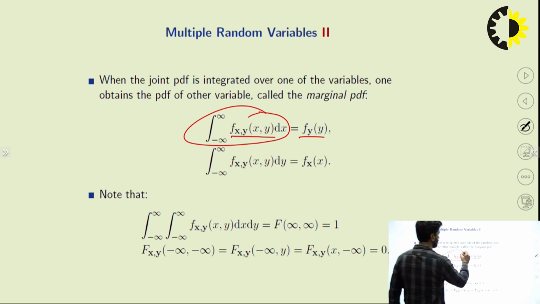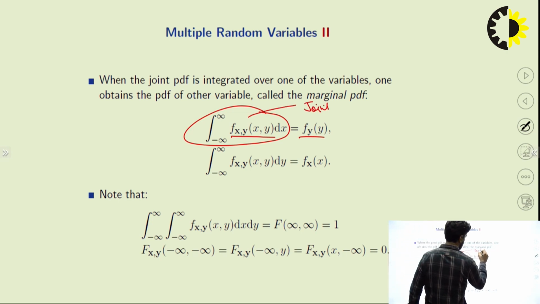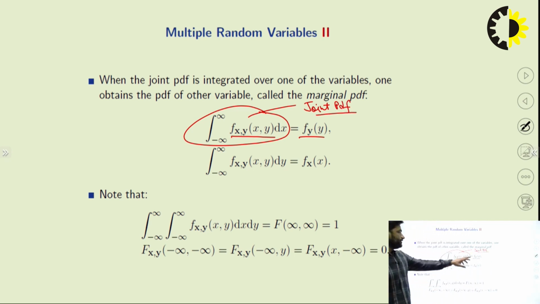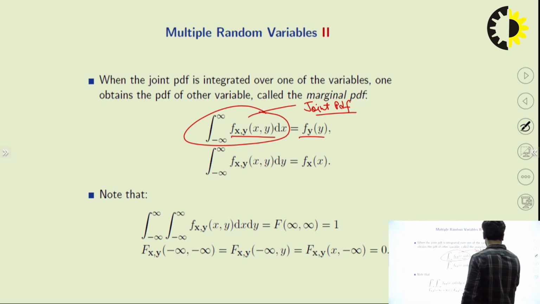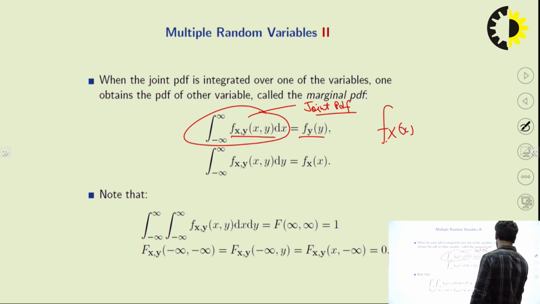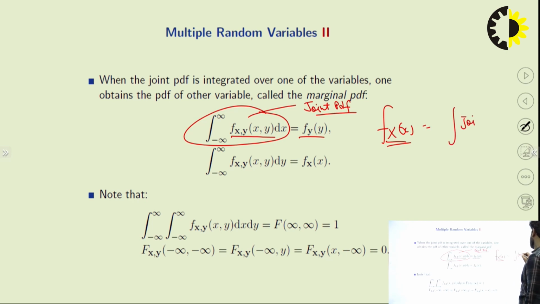This is the joint PDF. Now, the joint PDF will be integrated with respect to x, and you will get the single PDF of the y function. Now, if you want to find out f_X(x), the joint PDF will be integrated with respect to y. If you want to find out the PDF for the random variable x, then we have to integrate with respect to y. If we want to find out the PDF for y, we will integrate with respect to x.